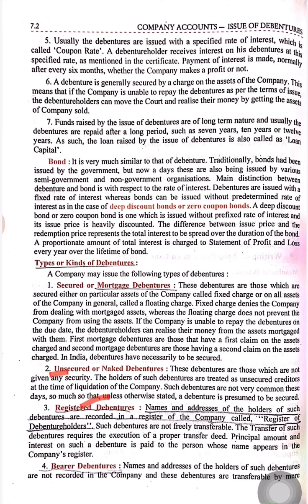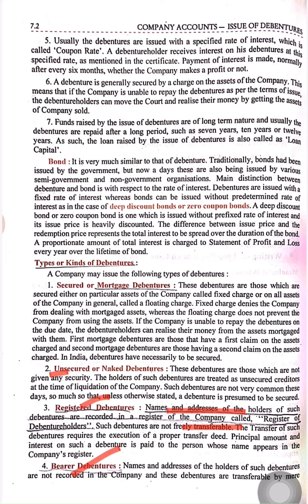Then, registered debentures. In this type of debenture, the name and address of the holder are recorded in the register of the company, hence they are called registered debentures. Such debentures are not freely transferable. They are issued to a specified person, and that person cannot easily transfer them. If the debenture holder wants to transfer them, he has to go to the registrar of the company, and there is a long process. After that, he can transfer them, or he cannot.